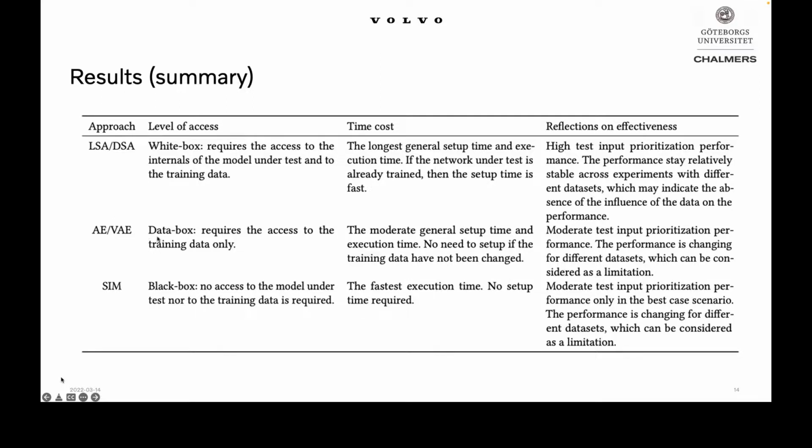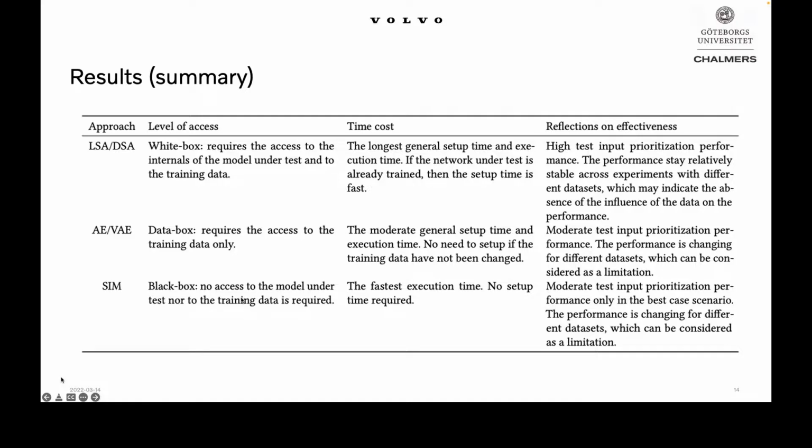The autoencoder technique is a data box technique, which means that we need to have access to the training data. It has medium or moderate setup and execution time. And if the training data is not changed, but only the testing data is changed, we don't need to retrain the autoencoder. We just apply it on the new test set, which also saves time. And it has moderate test input prioritization performance.